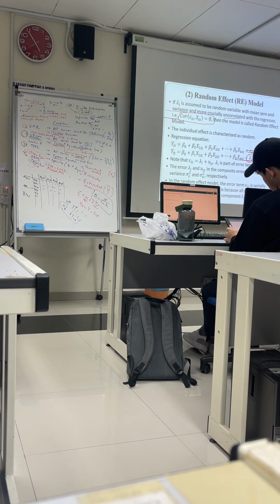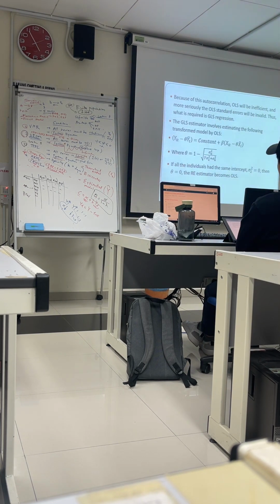Random effect, okay? So epsilon is lambda plus u; the error multiplied with lambda is part of the error term. So lambda i and the error form a composite error term. We have variances, so they have different variances respectively. In the random effect model, the error term epsilon is serially correlated within the unit. This is because all observations within a unit have a common component. Okay, so this is something with the random effect.